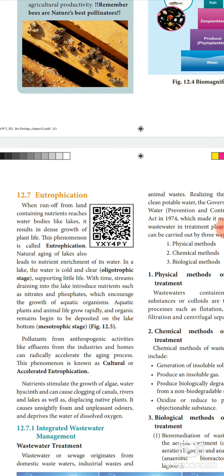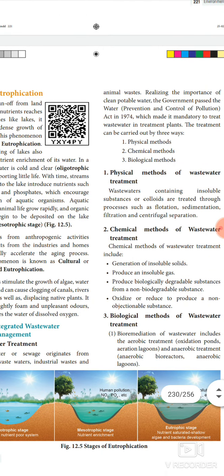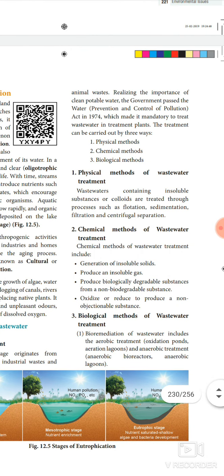Next we see about integrated wastewater management. First we see about wastewater management. Wastewater or sewage originates from domestic wastewater, industrial waste and animal waste.